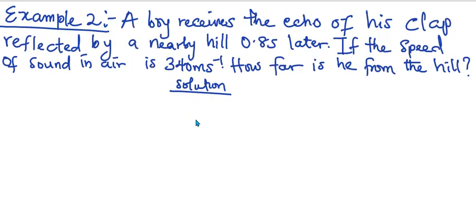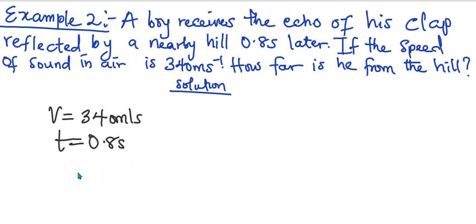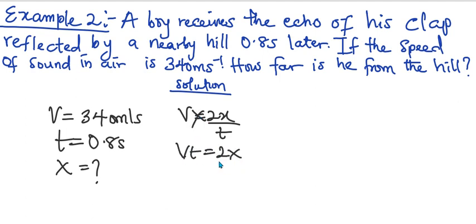They said a boy receives the echo of his clap reflected by a nearby hill 0.8 seconds later. If the speed of sound in air is 340 meters per second, how far is he from the hill? They give us the speed of sound in air, v, which is 340 meters per second. Our time is 0.8 seconds. They ask how far he is from the hill, that is x. So v equals 2x over t. Let's cross multiply. We have vt equals 2x. Divide both sides by 2.